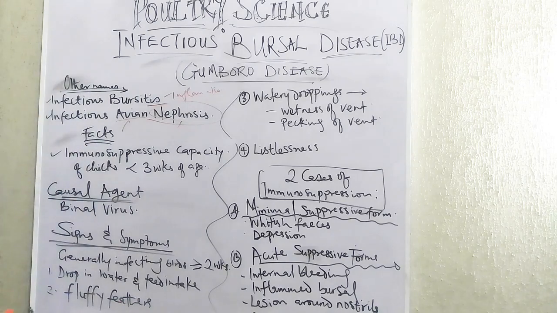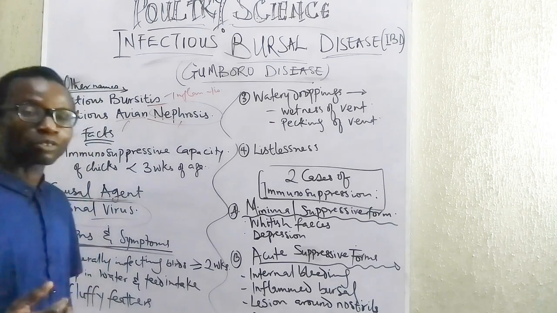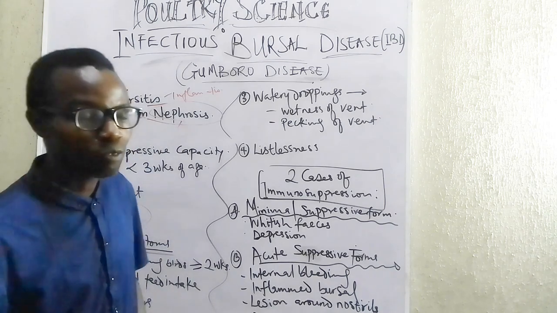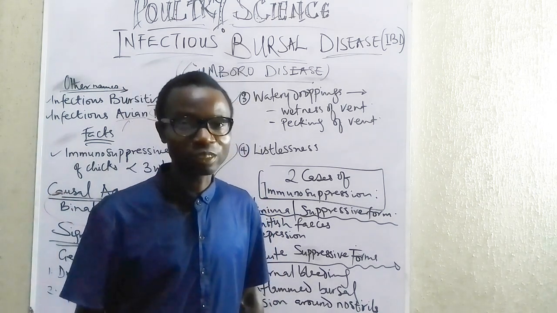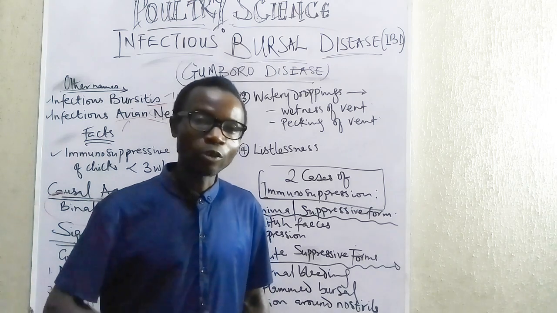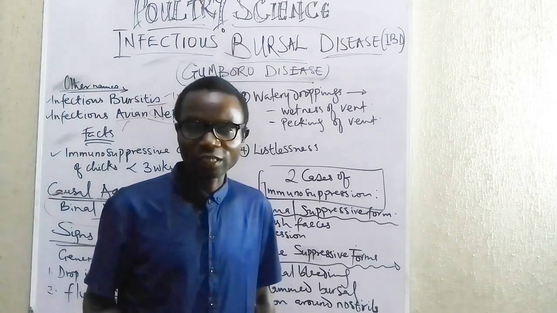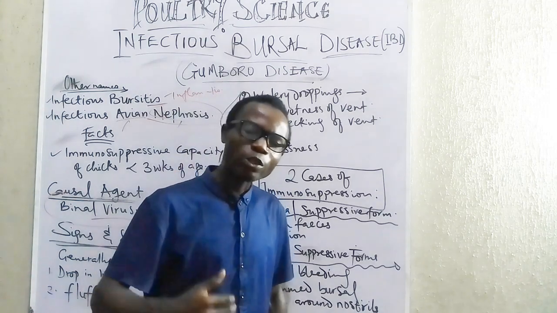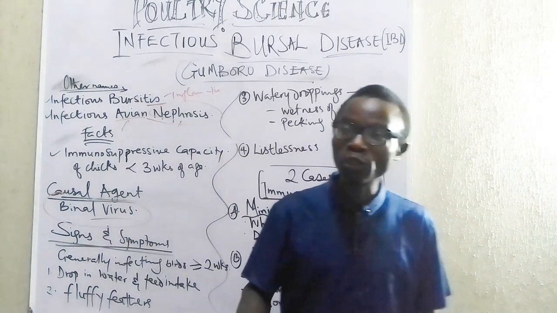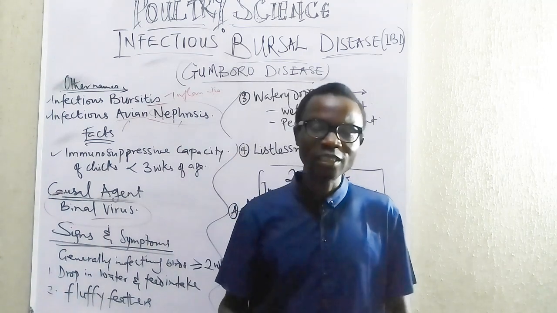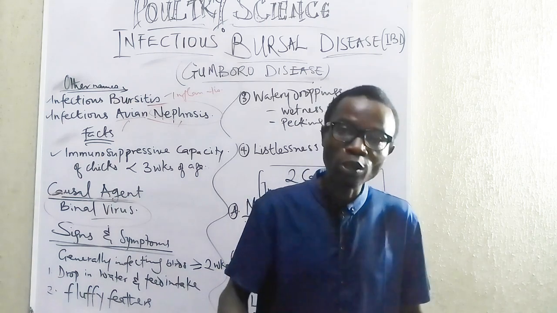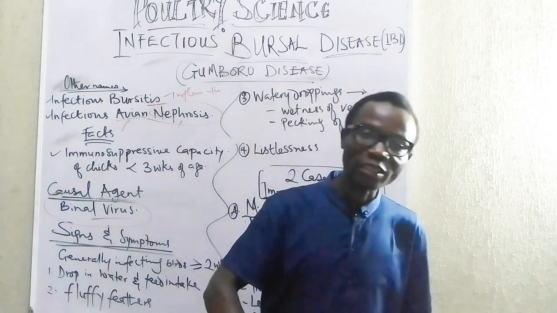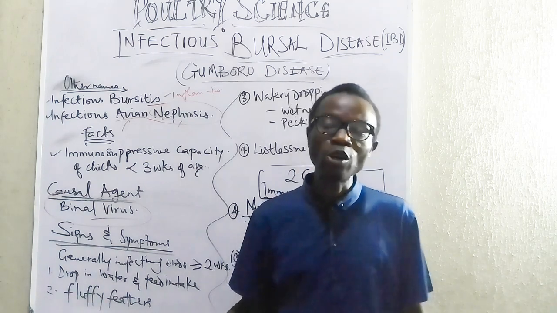Now, what's the causal agent? The causal agent is the birnavirus. Again, we'll come back to diseases that are caused by viruses. Viral diseases, more often than not, are not treated, they are managed. Yes, there are some cases where they can be treated and you get a clear-cut healing or cure for the animal, but in some other cases you have to just manage the animal or treat for secondary infection, in which case they suppress the immunity of the animal, making them susceptible, more vulnerable to either bacterial disease or fungal disease, which in fact now does the killing of the animal or weakens them.